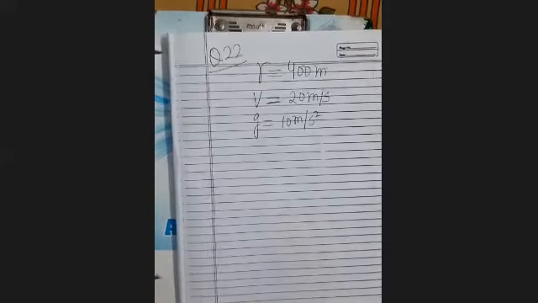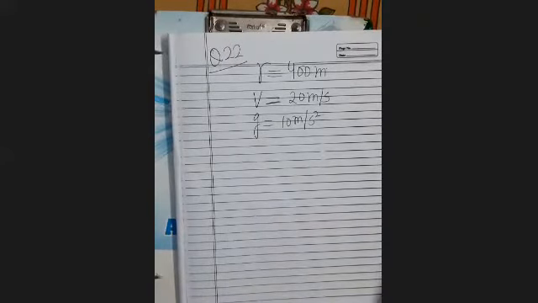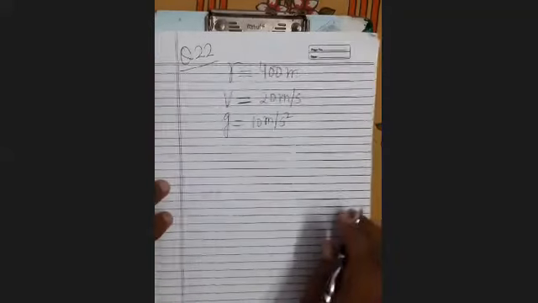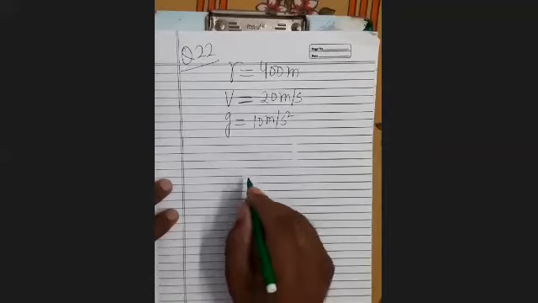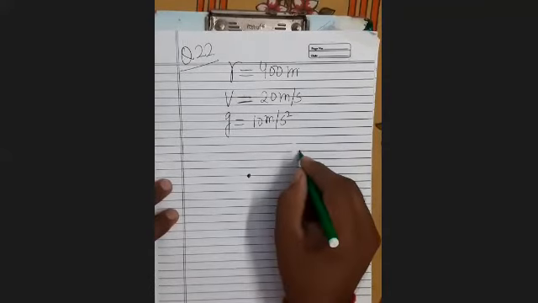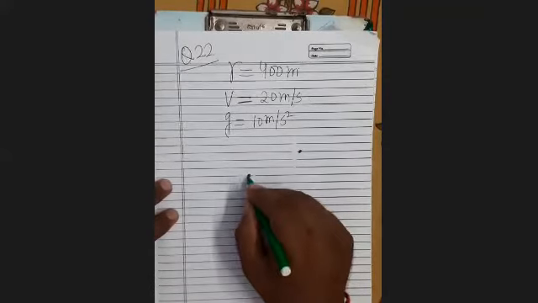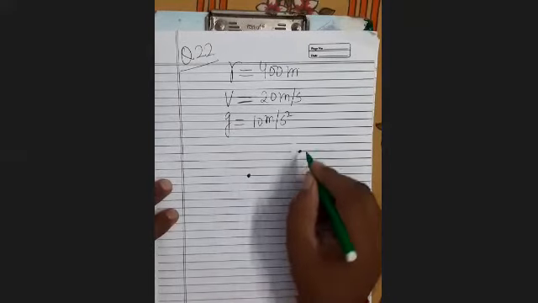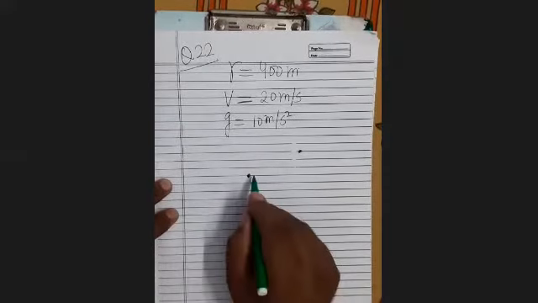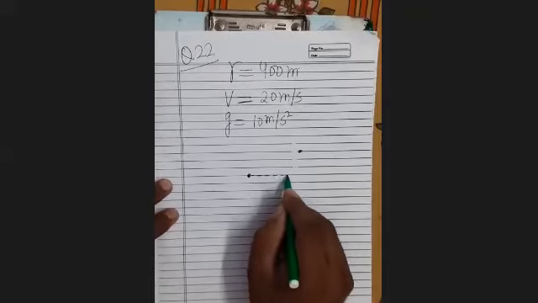You have to find by how much height the outer rail is raised relative to the inner one. So see here, suppose one iron rail is here and another iron rail is here. This is the ground level.